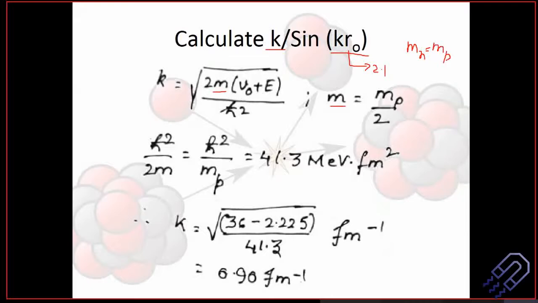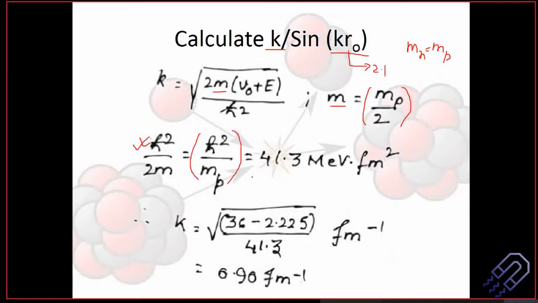So we can take Mn equal to Mp, and if you do that, we get Mn Mp on top, which will be Mp square, divided by 2 times Mp. So one Mp can cancel, we'll get Mp by 2. So in mass, you can simply write it down as Mp divided by 2. Then you have to find out what is h cut square divided by 2m. I can just bring it to the denominator. So you can write m as Mp by 2, so that 2 gets cancelled. We're just going to calculate h cut square divided by Mp.